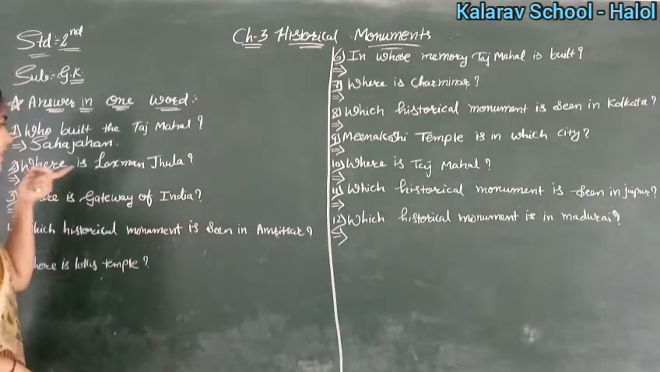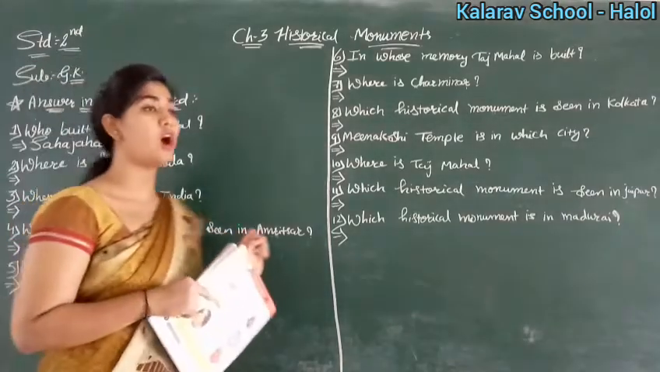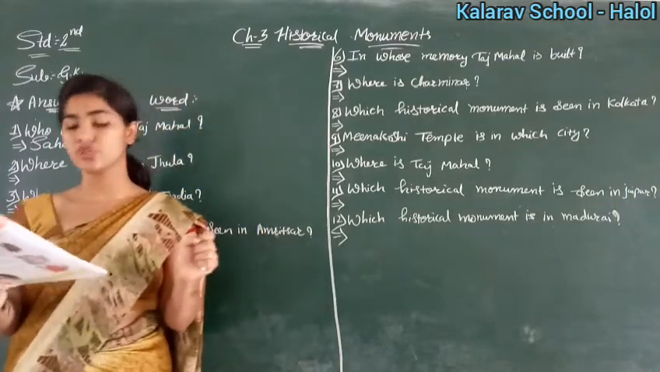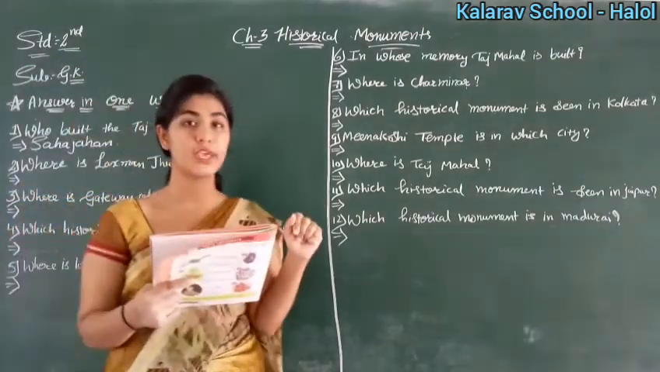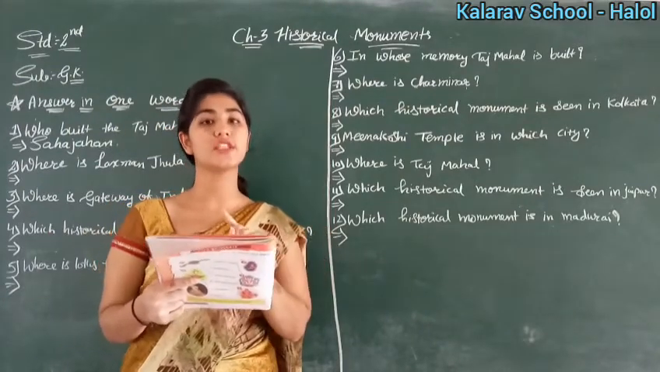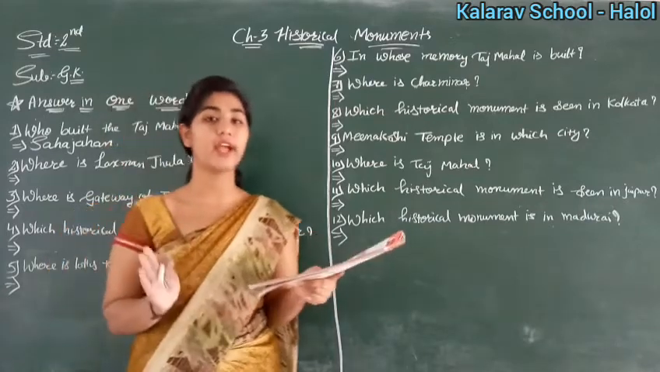Then it is, where is Lakshman Jhula? So we haven't studied about Lakshman Jhula. So first of all tell me, what is a Lakshman Jhula? So Lakshman Jhula, jhula here means, you people must be understanding it as swing. Yes, but Lakshman Jhula is not a swing. It is a suspension bridge. It is one kind of bridge.